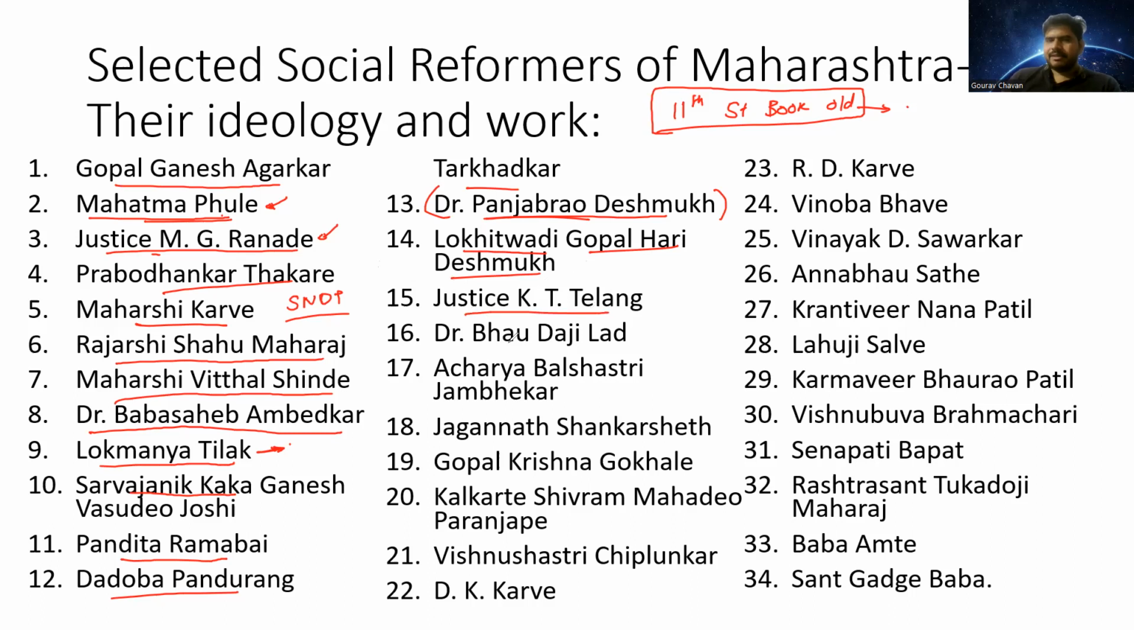KT Telang. Again, Baudaji Lad, who was also called Dhanvantri. Acharya Bal Shastri Jambhekar, again one of the important persons. When it comes to newspapers, his name comes to the forefront. Then one of the richest persons, who had his own railway company, you can say, that is Jagannath Shankar Shet.